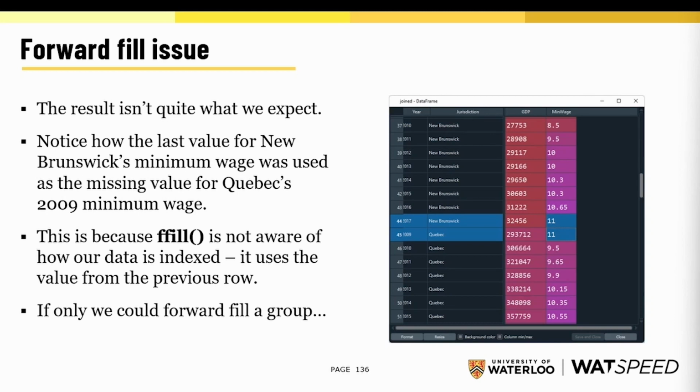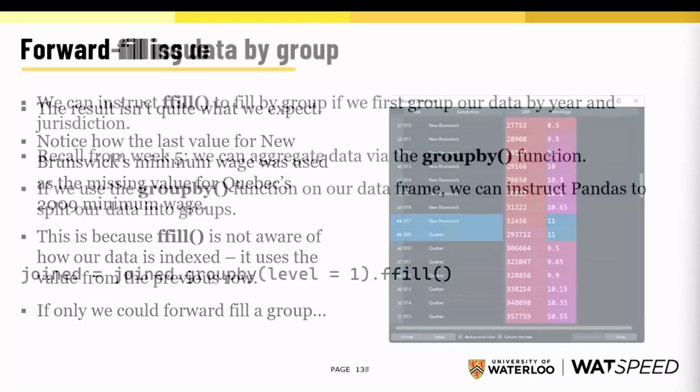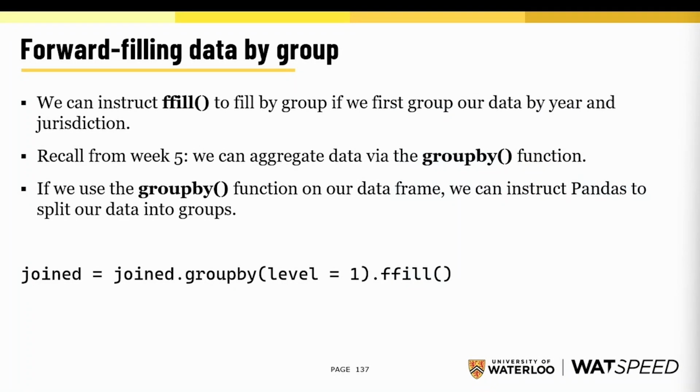Now, if only we could forward fill based on a group. Once again, pandas to the rescue. We can instruct forward fill to fill by a group if we first group our data by year and jurisdiction. Now remember from last week, we can aggregate data using the group by function.